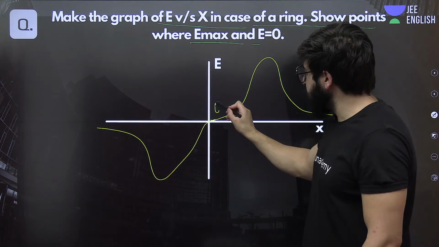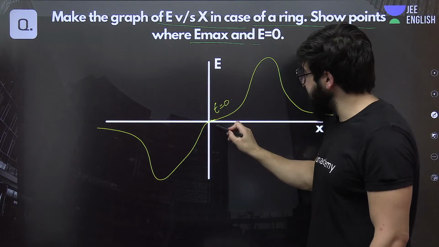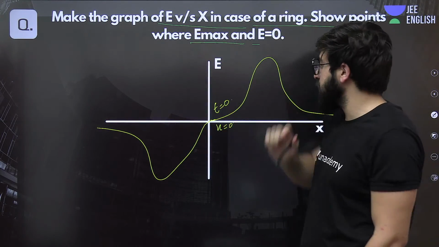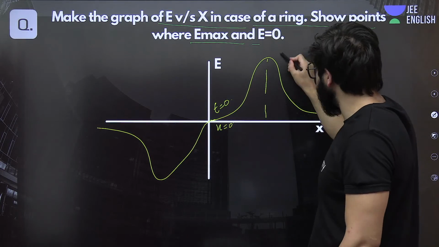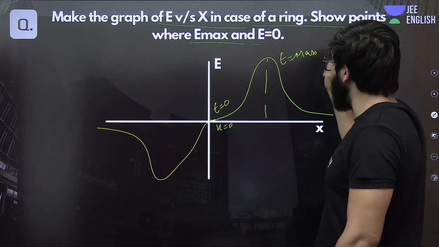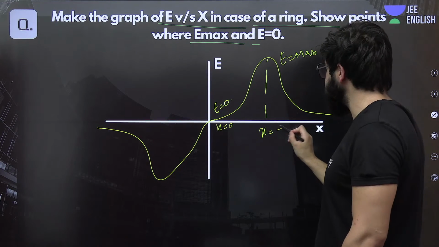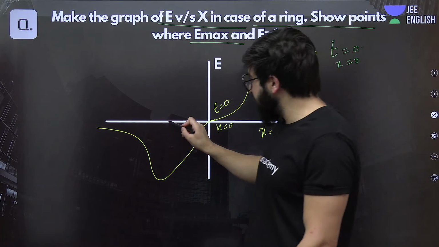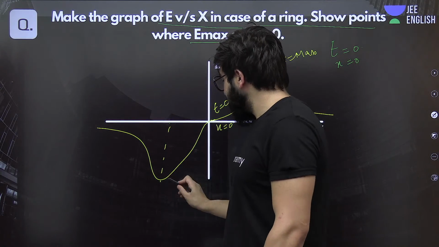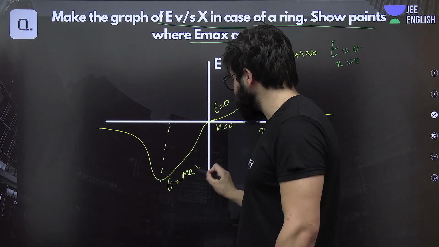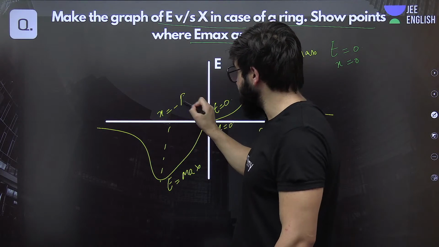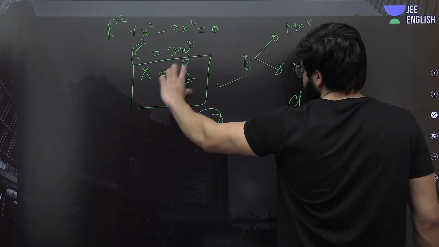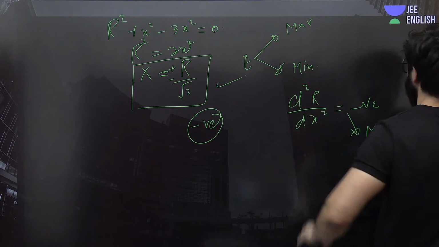Now see, at this point electric field is what? 0, because X is 0. Previously we checked it. At X equal to 0, electric field is 0 at the center of the ring. And this is the electric field over here. Electric field is maximum at X equal to plus R by root 2. And over here electric field is maximum, where X is minus R by root 2. Recently we got this one: at X equal to plus or minus R by root 2, electric field is basically maximum.